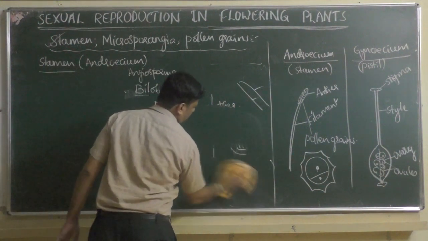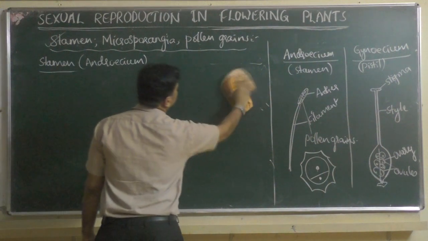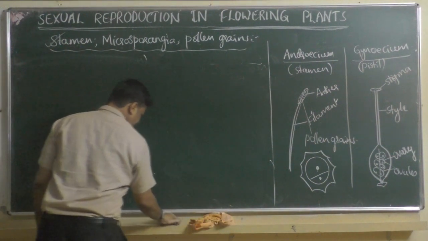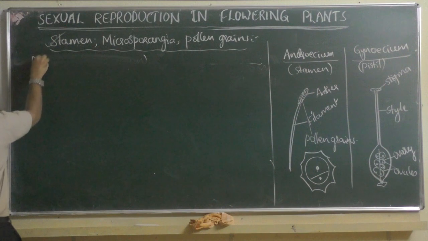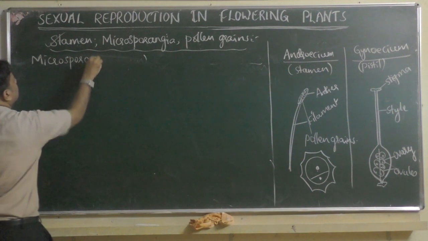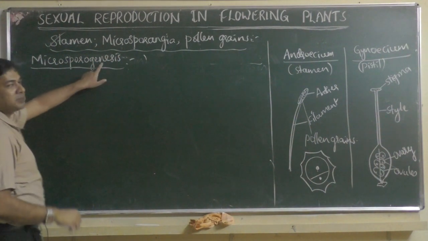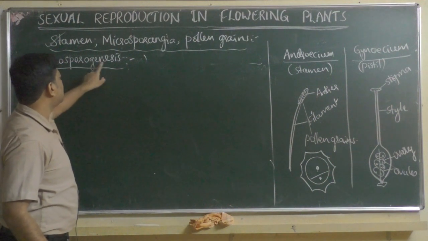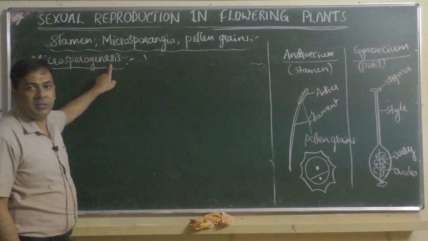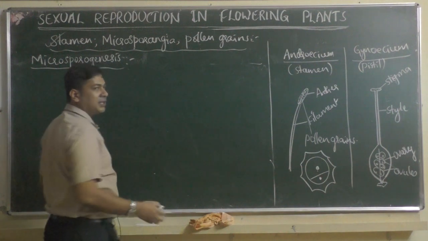So now, what exactly is microsporogenesis then? It's very simple now. Now I made it very simple for you. Microsporogenesis, meaning genesis means formation, sporogenesis means formation of spores, microsporogenesis means formation of microspores, that is pollen grain. So definition of microsporogenesis is very simple.